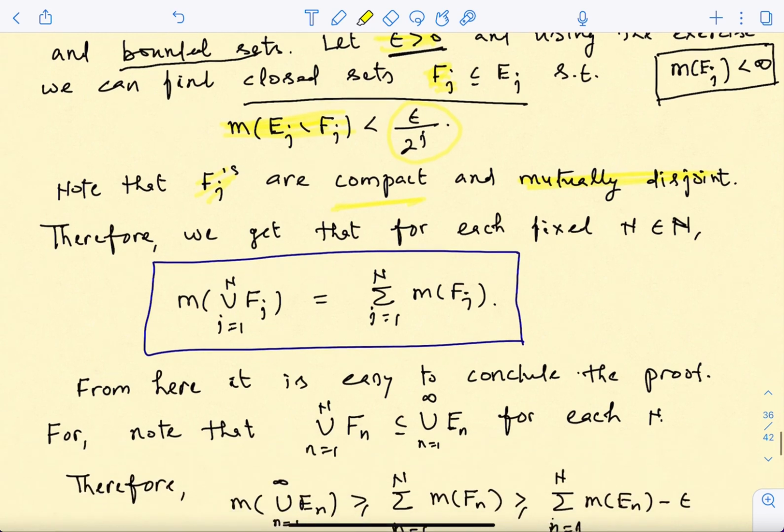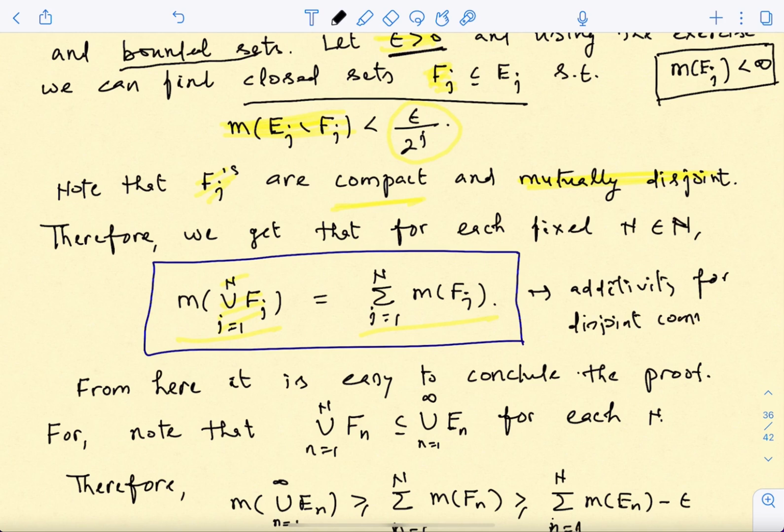If I choose any finite number of them, 1 to n, and take the measure of the union, this is exactly the sum of the measures. So this is additivity for disjoint compact sets, and this is something we make use of.